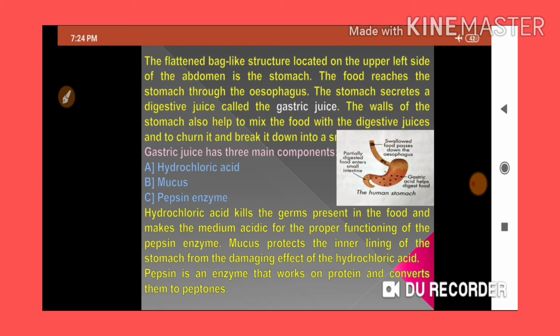And what is the function of mucus? Mucus acts like a jelly-like substance which acts as a protector, because hydrochloric acid is strongly acidic in nature and will harm the inner lining of the stomach. So mucus helps to protect the inner lining of the stomach, and it will also help the digestion process. And the pepsin enzyme will be released by the inner cells of the stomach. And what is the use of this pepsin? Pepsin will act on the complex proteins and convert them into simpler peptones.